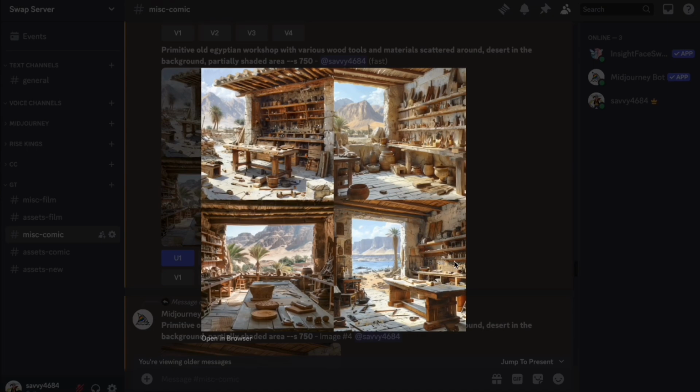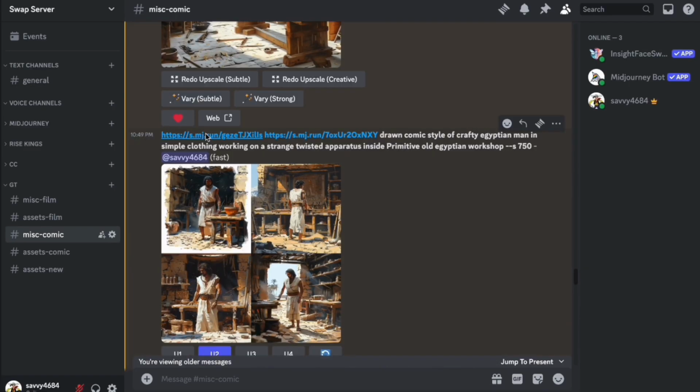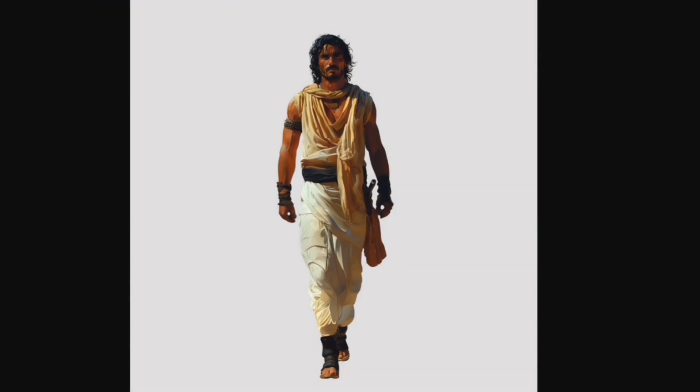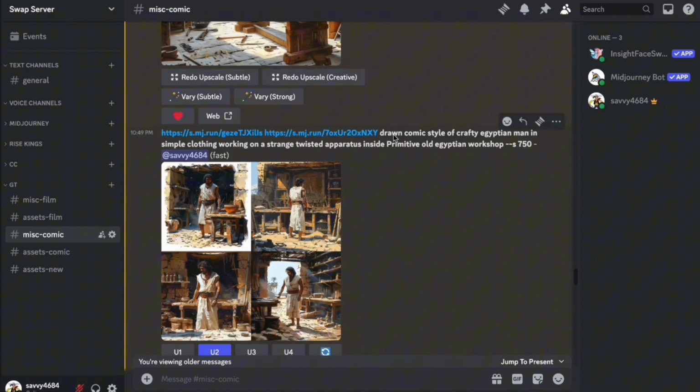Then I worked with what I had here, and once happy, I took my guy that I initially isolated from before, as well as that image from just a second ago, and put it together into drawn comic style of crafty Egyptian man in simple clothing working on a strange twisted apparatus inside primitive old Egyptian workshop. Now, working on a strange twisted apparatus wasn't really an end result that would happen because it was too specific, and Midjourney again didn't know what to put in his hands. So you basically have to work in stages.